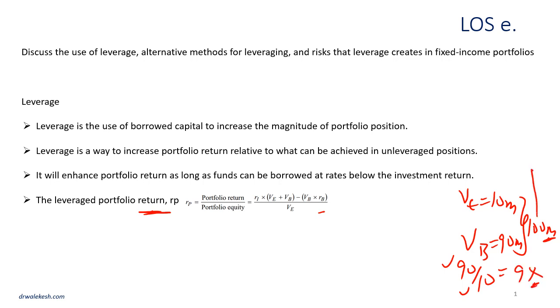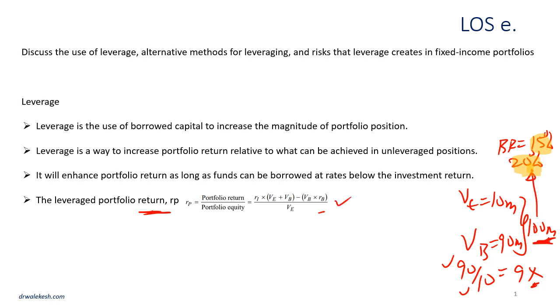So let's imagine that the return on my investment is 20%. And let's also imagine that the borrowing cost is 15%. So this type of investment makes sense because my investment return is greater than my borrowing rate. So let me paint a good scenario to help understand this formula.